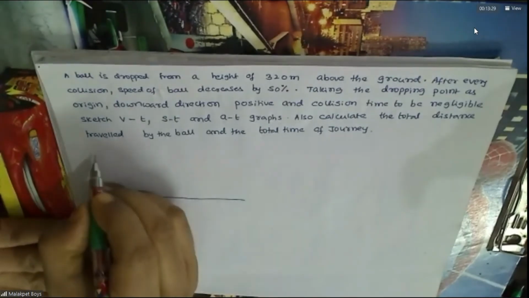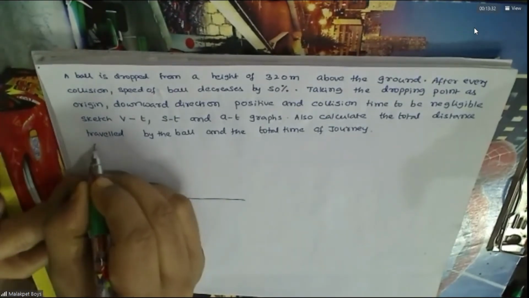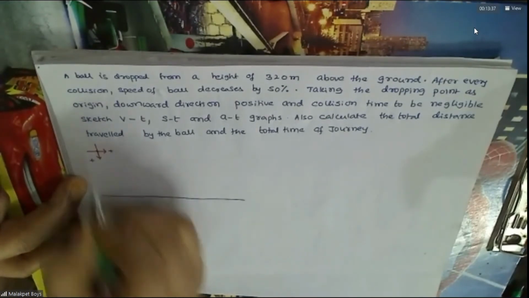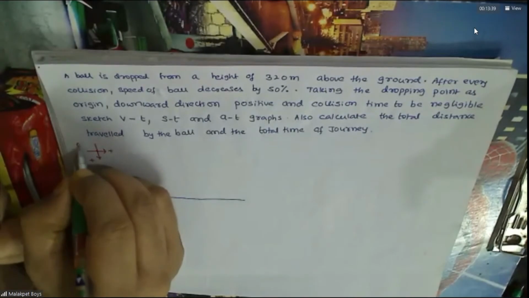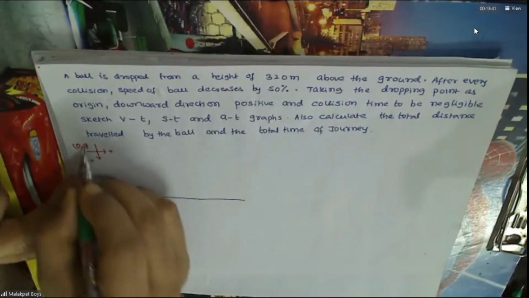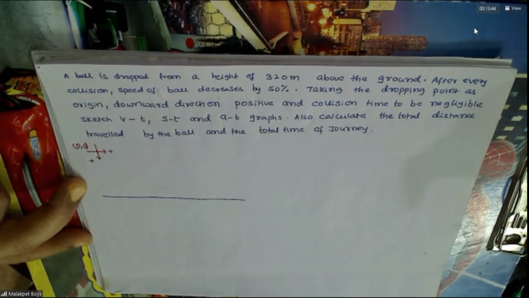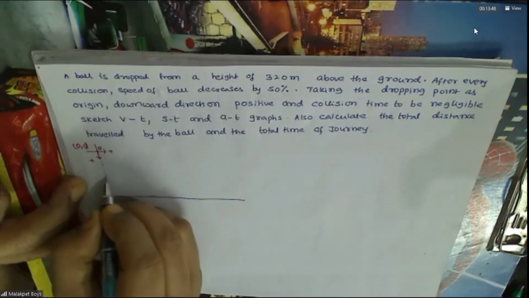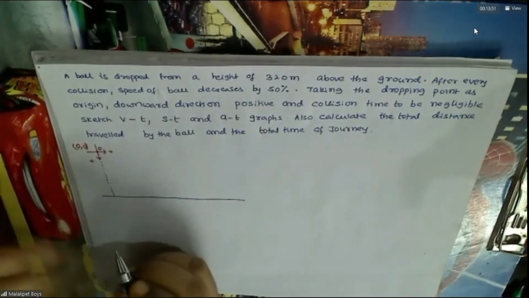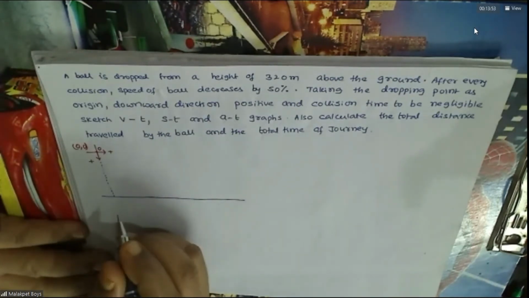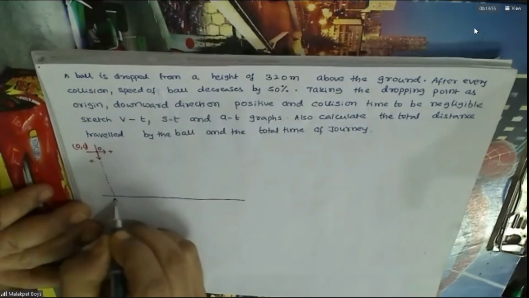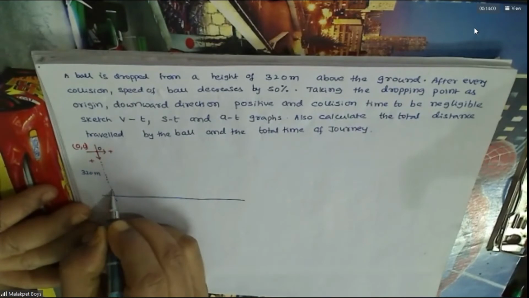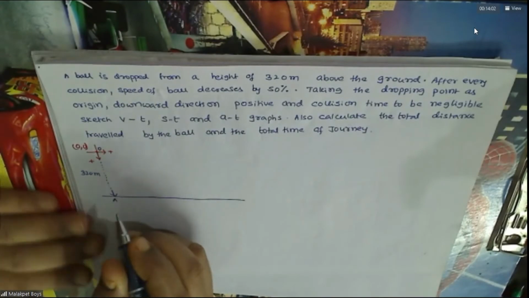He says that this is the origin, so it starts from here. The ball reaches A. So this is 320 meters. It strikes this.